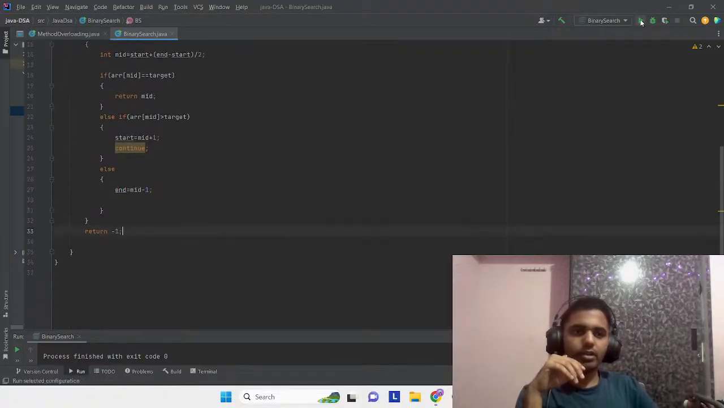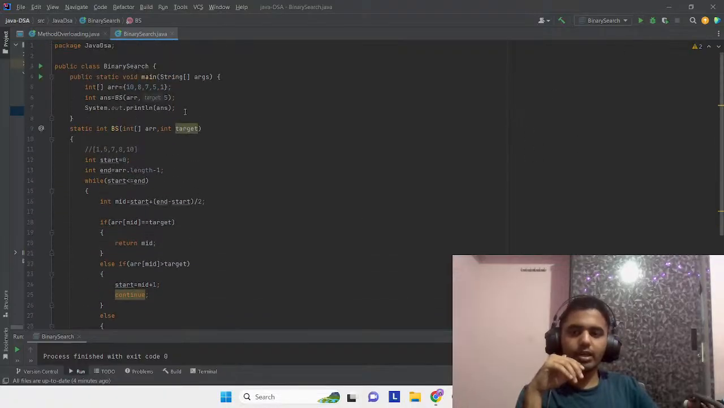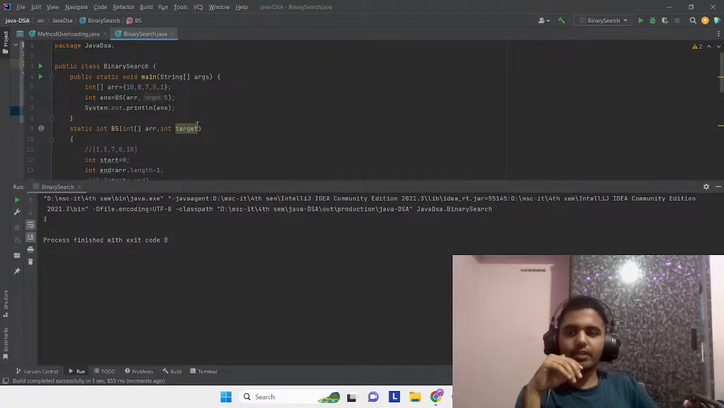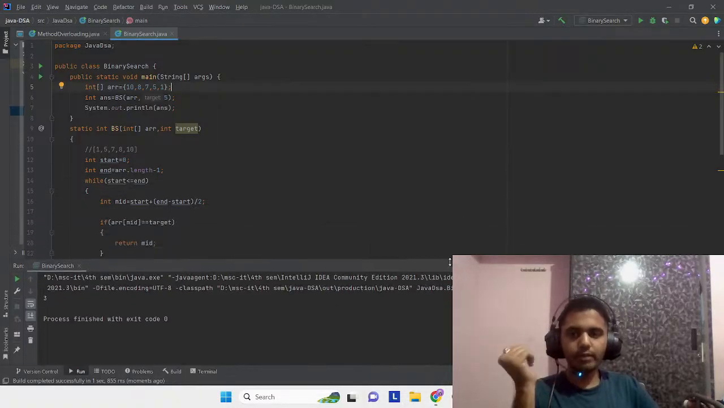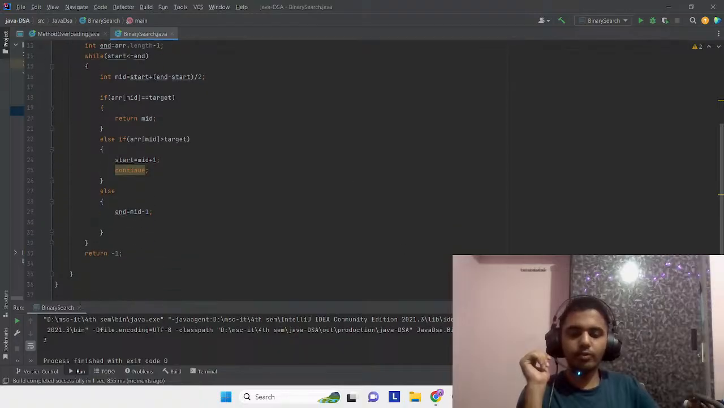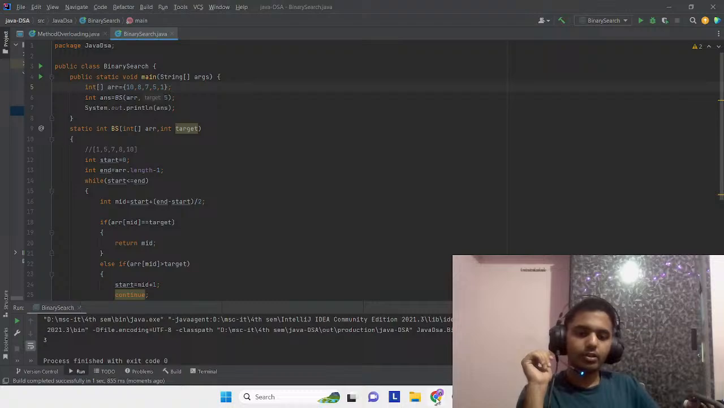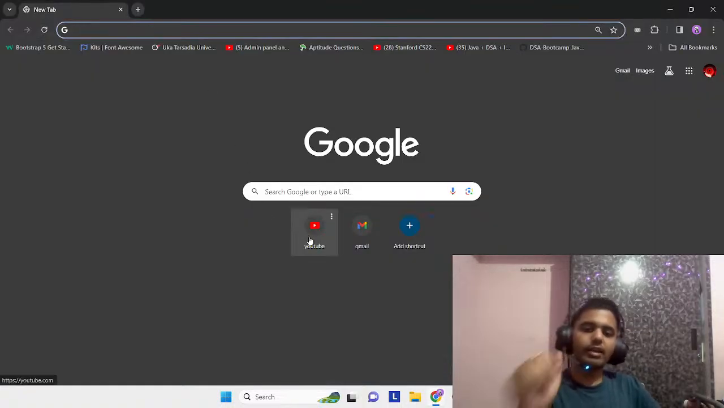So that's about it. Let's run it one more time. We are passing 5. So yeah, it's giving us 3. So 0, 1, 2, and 3. The correct answer. So binary search you should practice the most for interview questions, because they ask a lot of binary search questions. So do it carefully. Let's see if you guys are getting any issues in this.